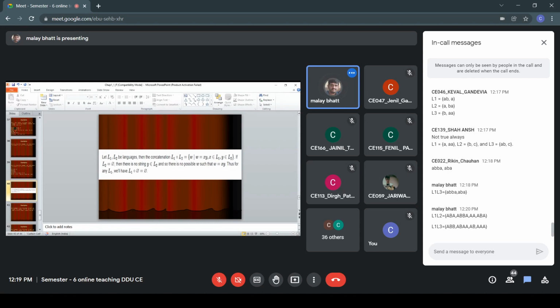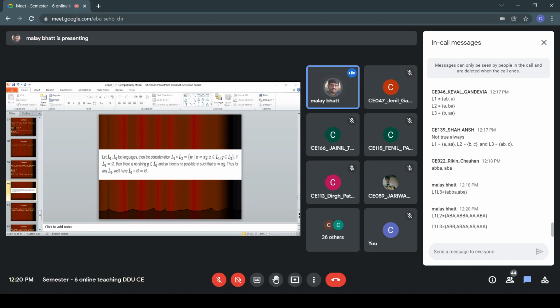If L2 is an empty language, no element is present in L2. So there is no string possible in Y which belongs to L2, and it is not possible to perform the operation W = XY. Right? We cannot perform this operation because there is no element Y. As there is no element Y present, we cannot perform this concatenation operation. It fails. Thus, for any L1, L1 concatenated with the empty set is equal to the empty set, right? Because you cannot perform the operation itself, since there is no element present in the L2 language.